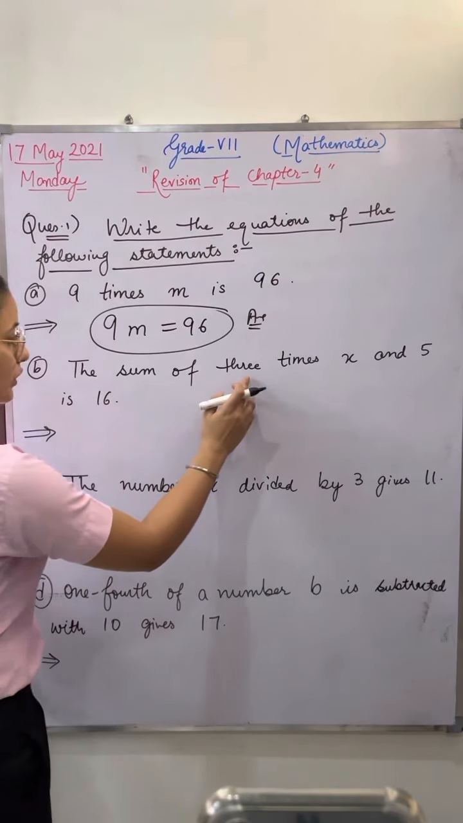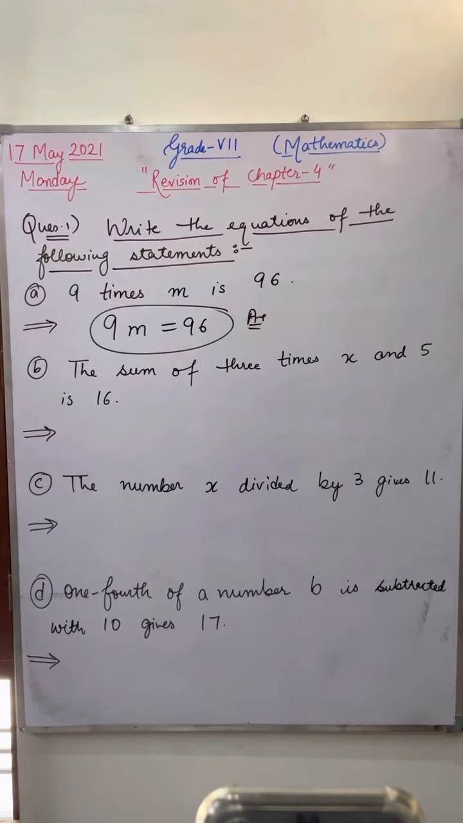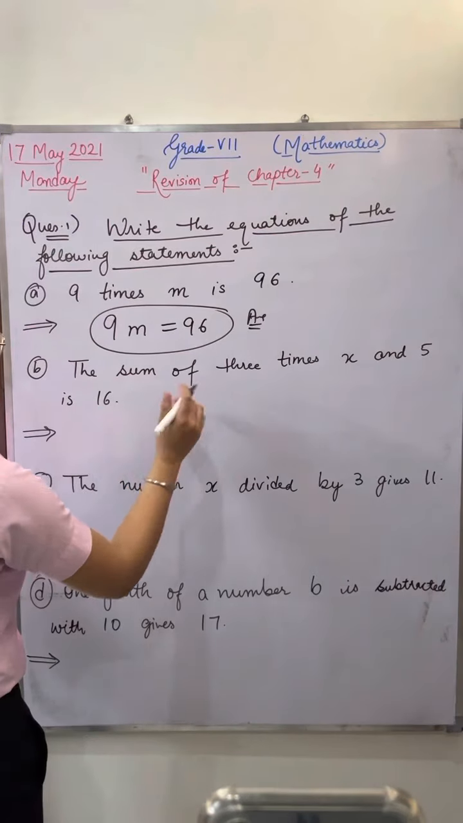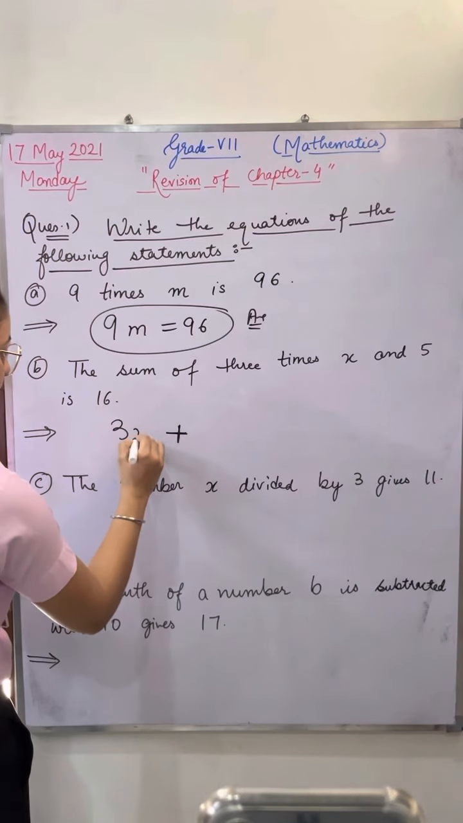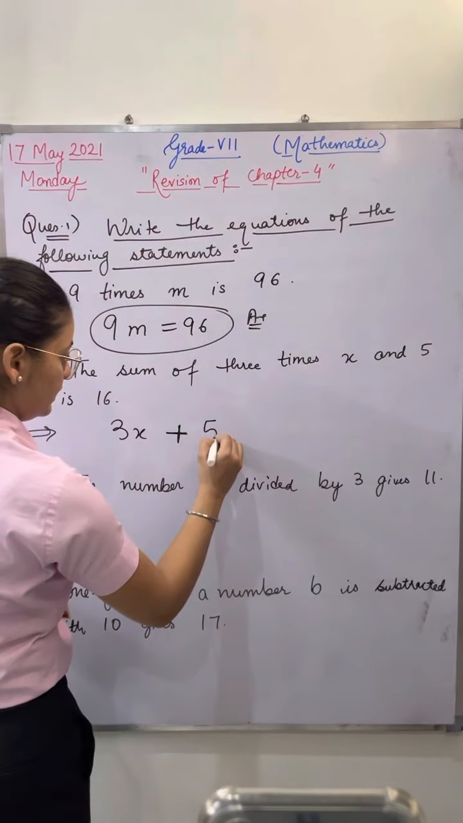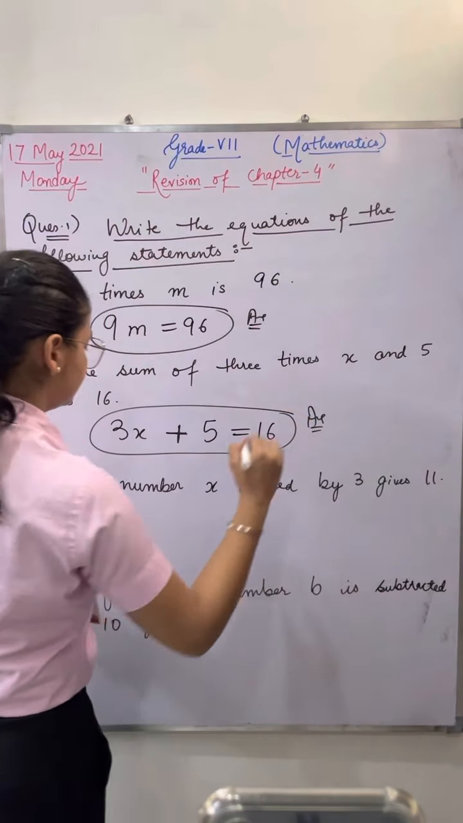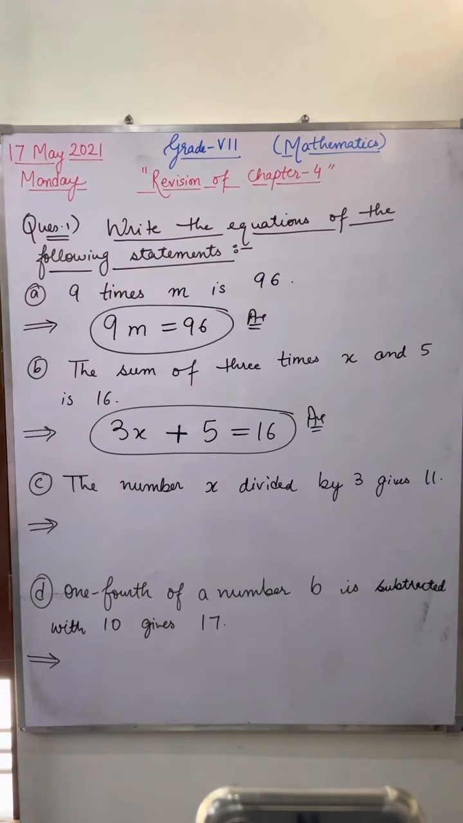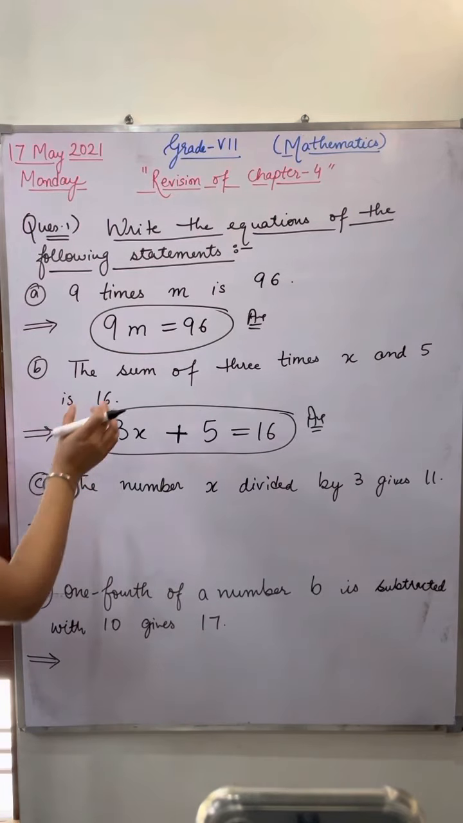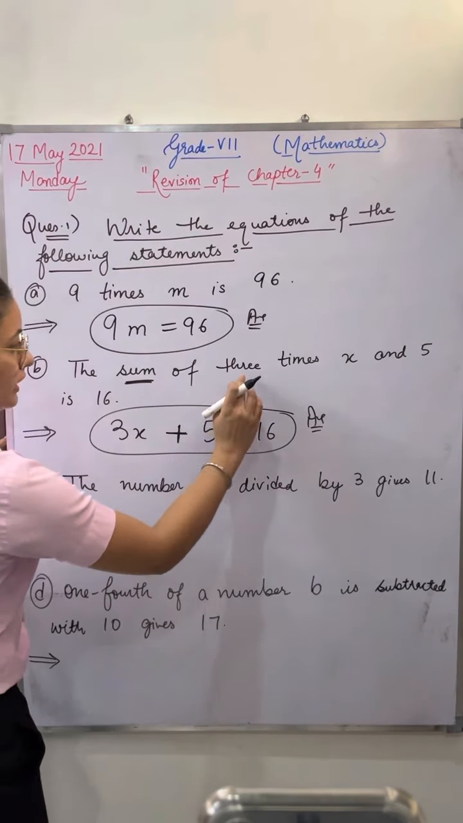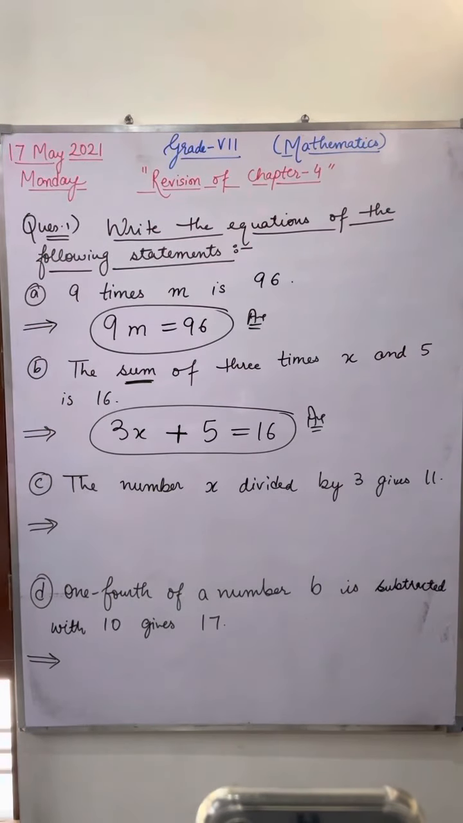Jyotirmay, read out the second B part. B part: the sum of 3 times X and 5 is 16. Quickly. Ma'am, 3x plus 5 is equal to 16. Sum means addition. Addition of 3 times of X, that is 3x plus 5, is equal to 16. Very good. Jyotirmay, mute yourself. So in this way, you have to write the English sentence as a linear equation. The sum of 3 times X and 5 is 16, that is equal to 16.